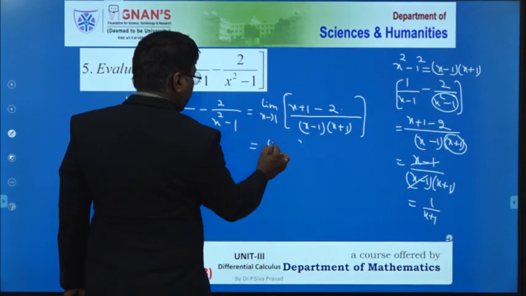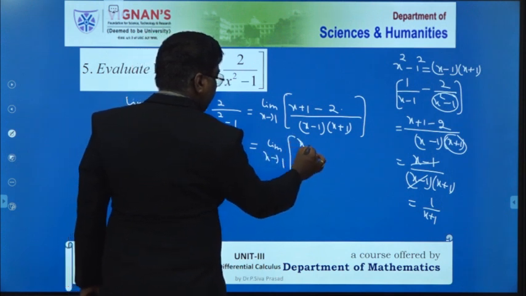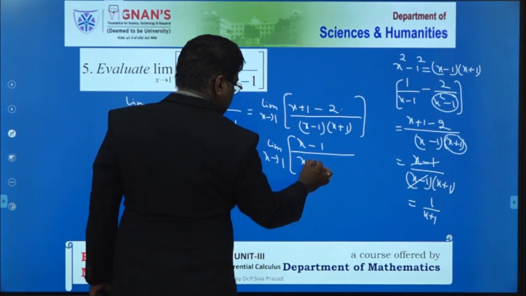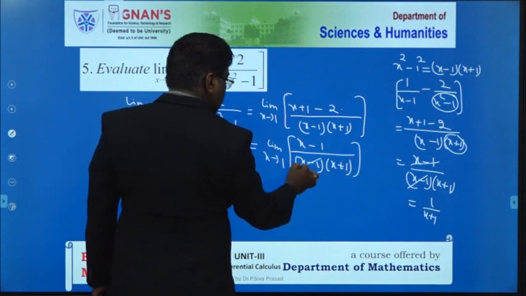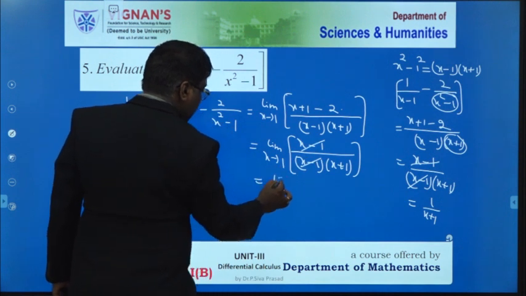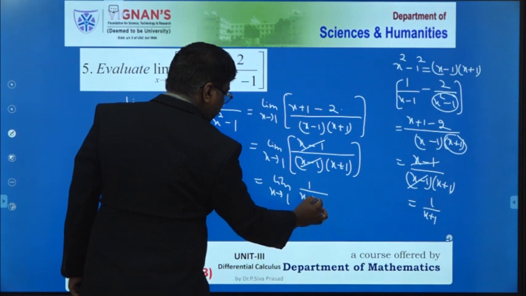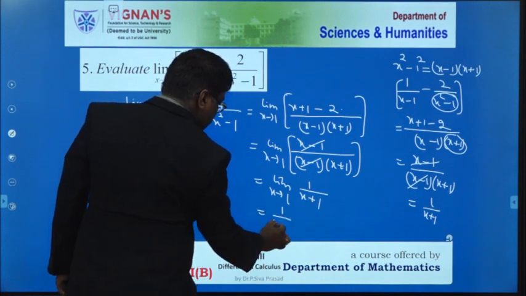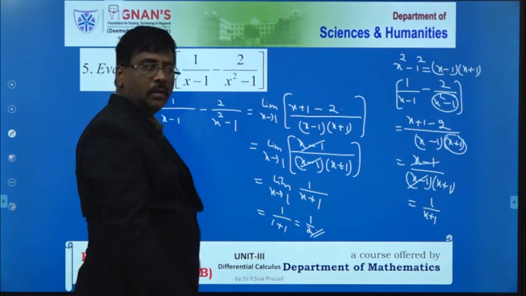Now this is equal to limit of x tends to 1, x minus 1 by x minus 1 into x plus 1. Then here x minus 1 both are cancelled. Limit of x tends to 1, 1 by x plus 1, that is equal to 1 by 1 plus 1, that is equal to 1 by 2. This is the final answer.